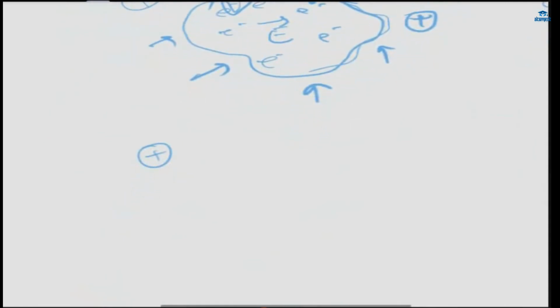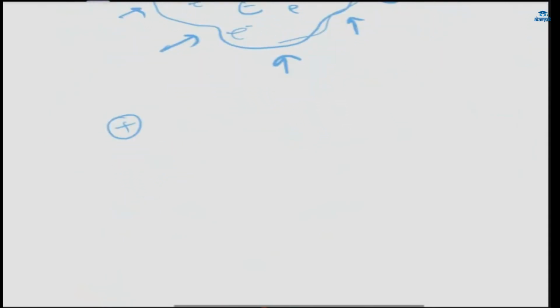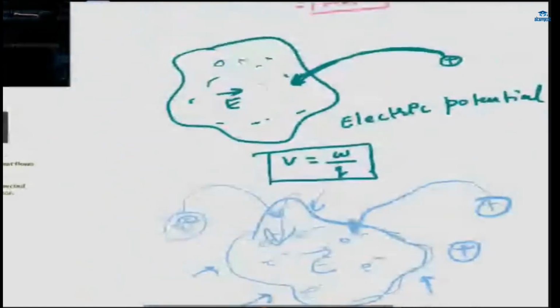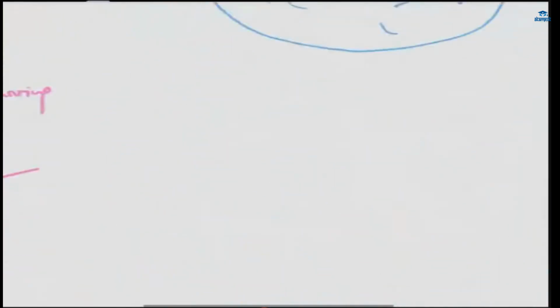And what is potential difference? It talks about a region of electric field. Suppose this is the region of electric field. Here are so many charges. The work done in bringing a charge from point A to point B in an electric field is called potential difference.